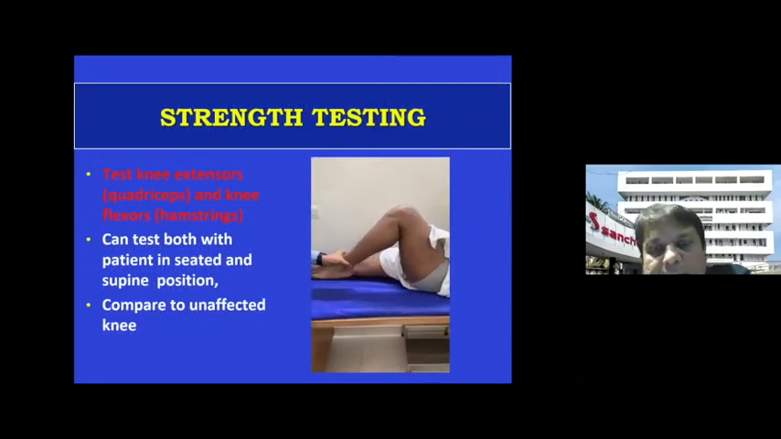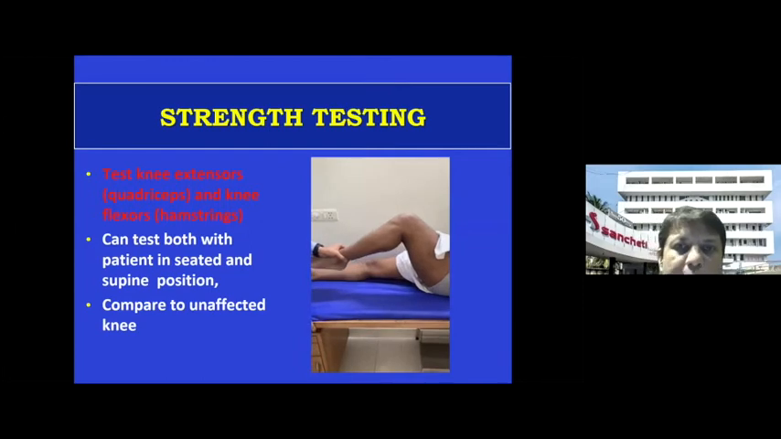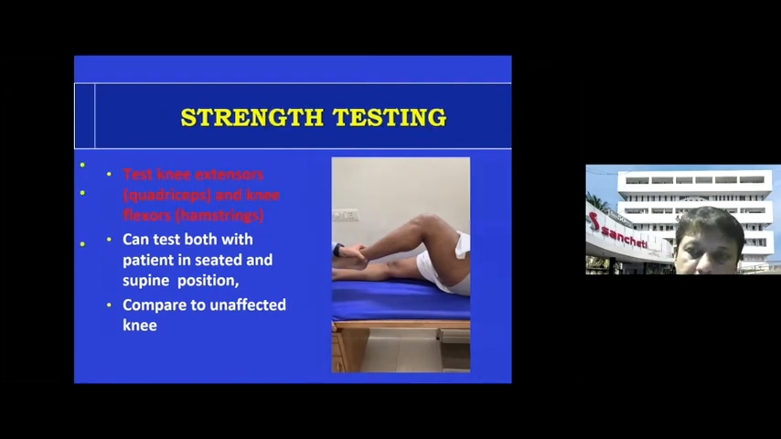Coming to the strength testing, this is easy. You know that you have to test the flexors as well as the extensors. The quadriceps helps in extension, and hamstrings help in flexion. So you test both, and then you find out how much the power is on your muscle charting, grade 0 to grade 5.